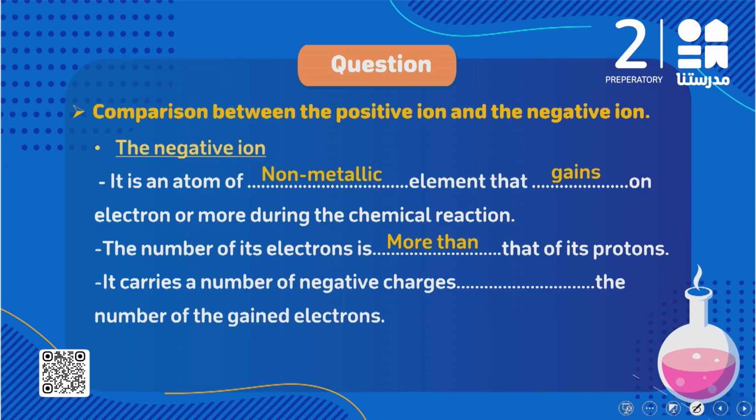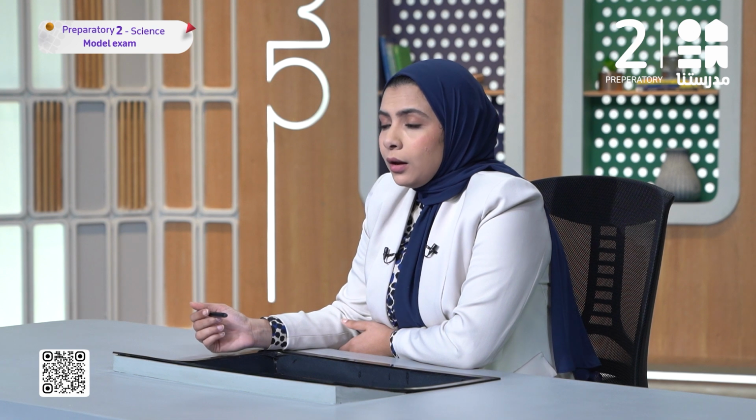What about the number of negative charges it carries? Sure, the number of negative charges will be equal to the number of gained electrons. What about the number of energy levels?